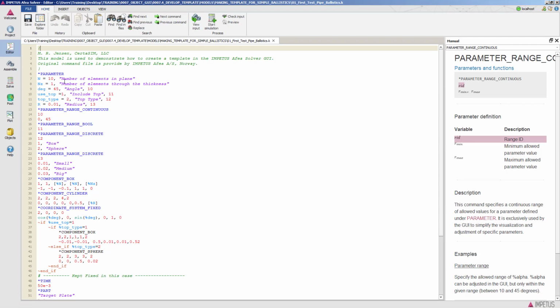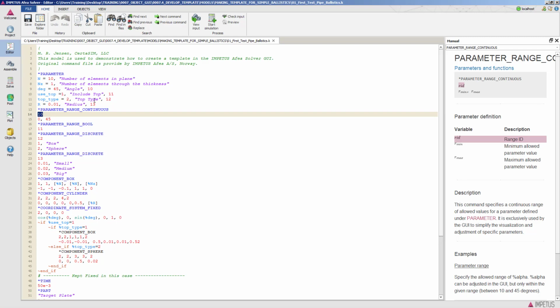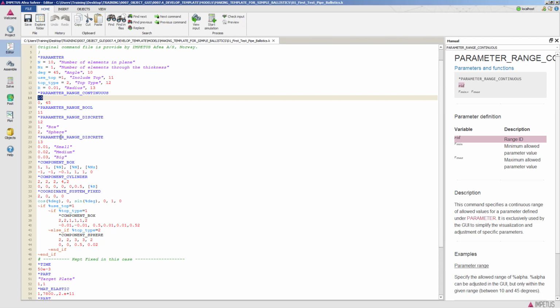You can see, which is interesting here, that you can actually give a range. For example, this angle is 45 degrees, but this refers down here to this command, which means that it can have a variation between 0 and 45. You can also have the size: small, medium, and big. You can also include the top type, or specify what type it should be, so that would be a sphere or a box. It's done down here with the if sentence, else, and end if, etc.